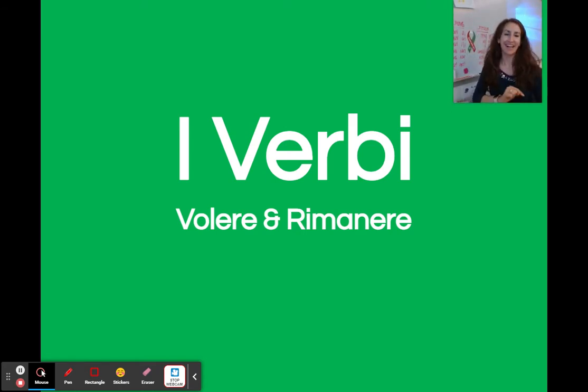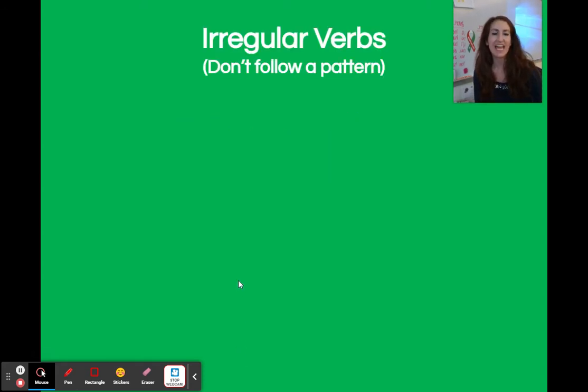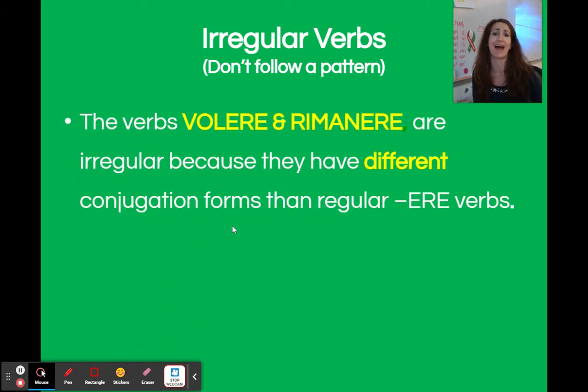Sto molto bene, grazie. Today we're talking about i verbi irregolari, specifically volere e rimanere. Irregular verbs don't follow a pattern. And what I mean by that is the verbs volere and rimanere are irregular because they have different conjugation forms than regular ERE verbs. And let's see how.